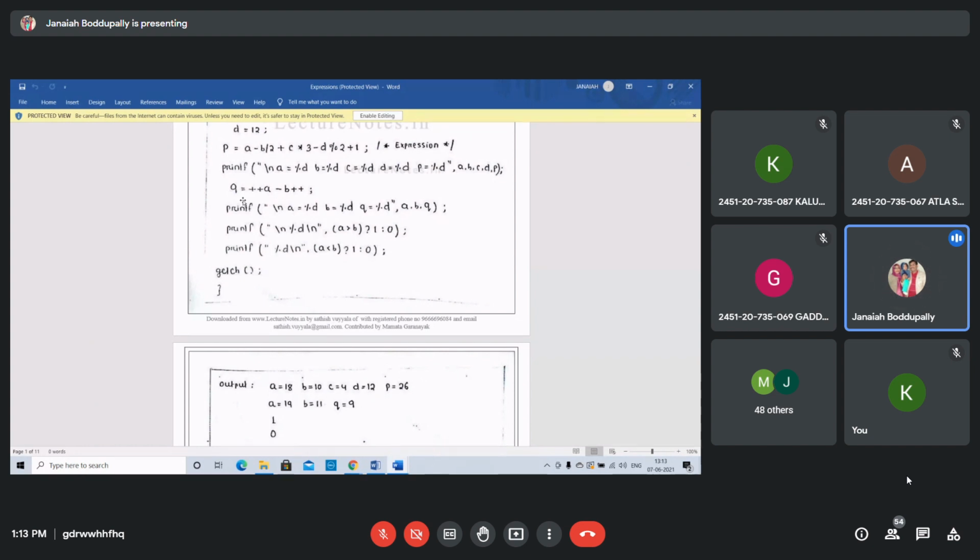Students, what is the A value? Pre-increment ++A, A is given as 18, so A will be 19 after ++A. Then B-- is post-decrement, so B is changed.